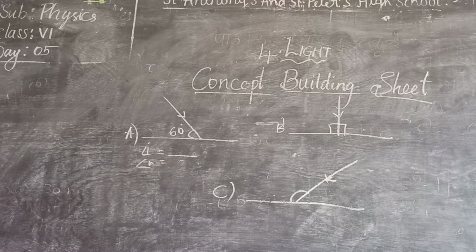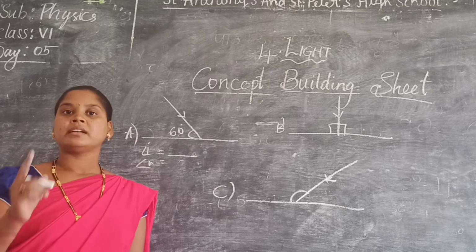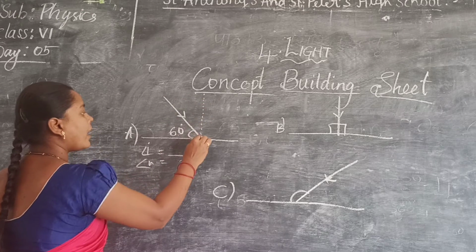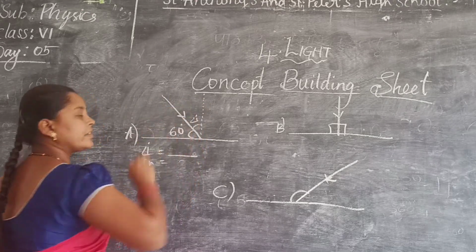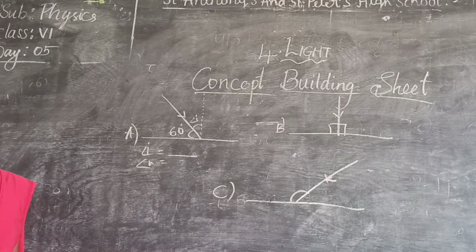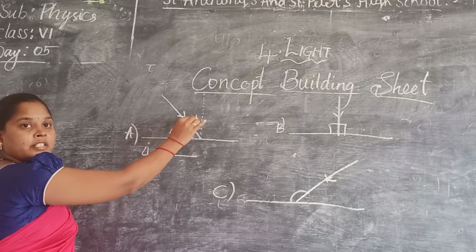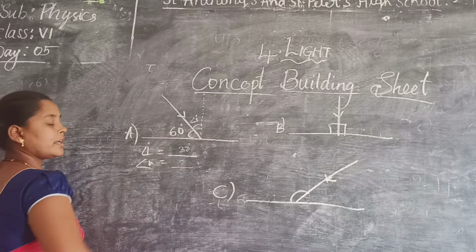This 60 is the angle of divergence, yes or no, ma'am? What is angle of incidence? The angle made by the normal line and the incident ray. This angle is called angle of incidence, no? So what is angle of incidence here? 30. As this is 90, 60 is there, so how much is remaining? 30 degrees.